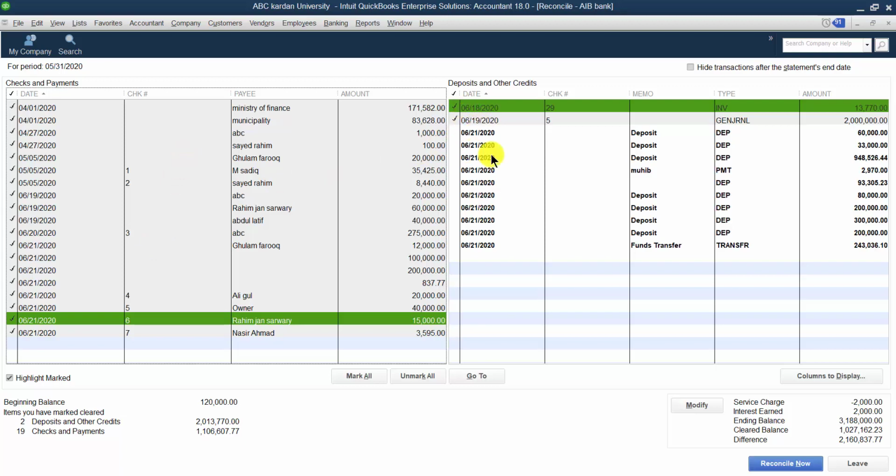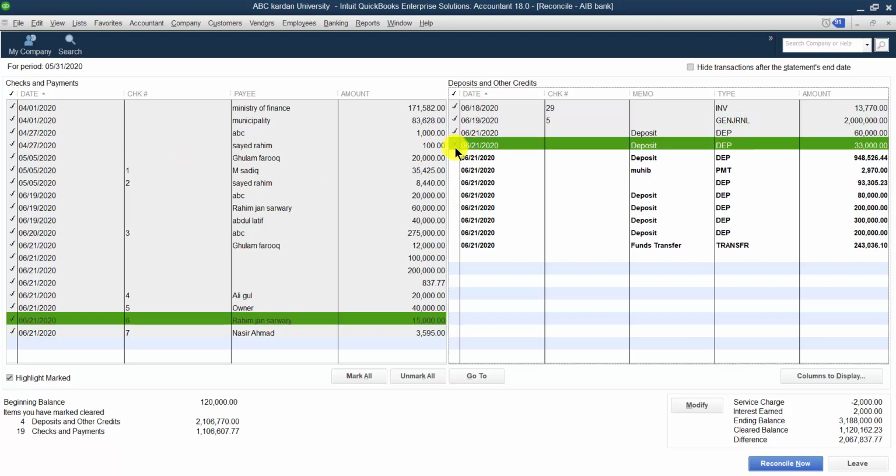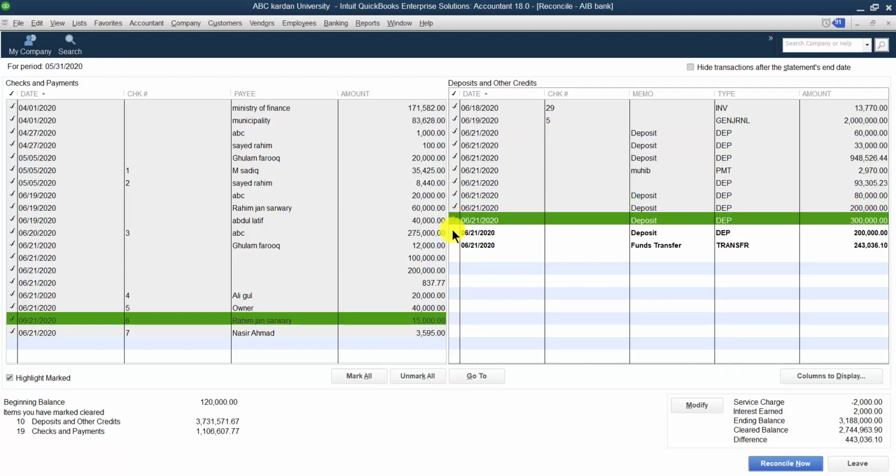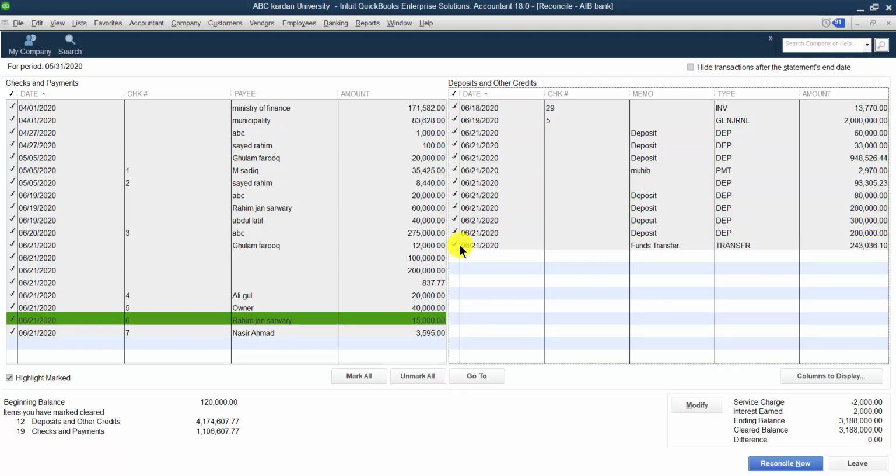And these are the deposits you made to the bank. So you have to check each one by one whether these payments and these deposits which you made appear on the bank statement or not, right? All these payments and all these receipts with the deposits which you made should appear or match with the bank statement. If they match, it is fine. Otherwise, if they do not match, you can definitely find the difference. In this case, if both match, there is no difference. So it means we made a good reconciliation statement, right?